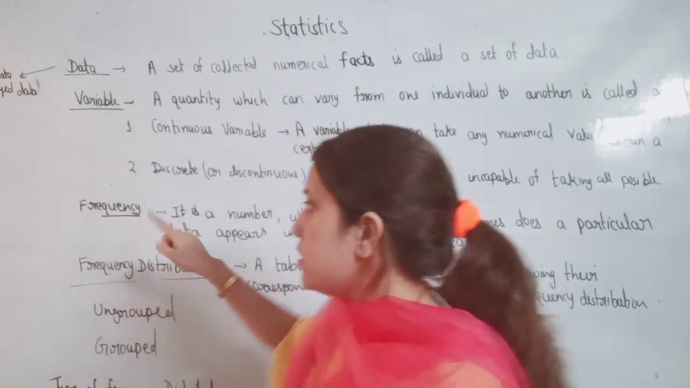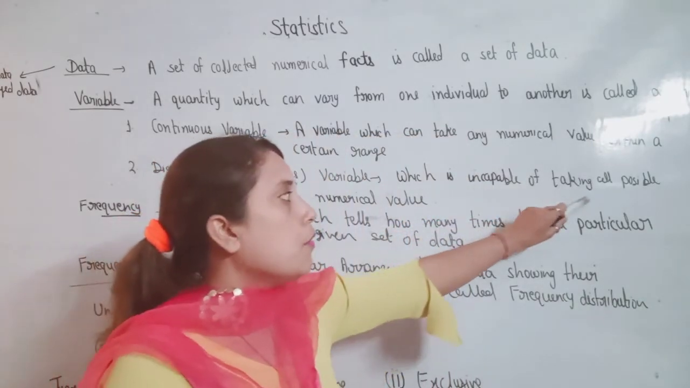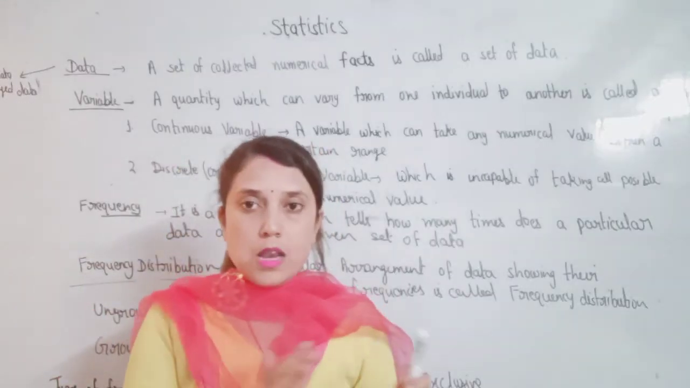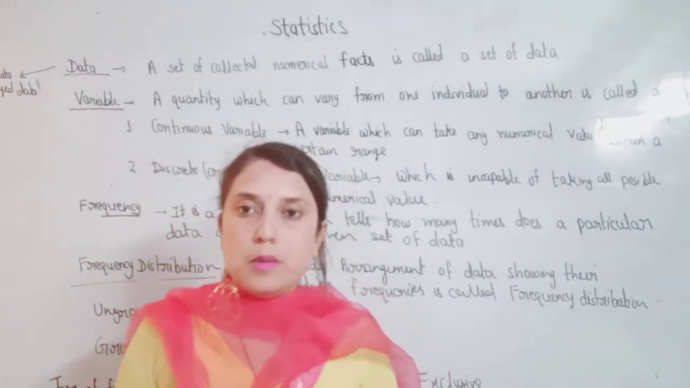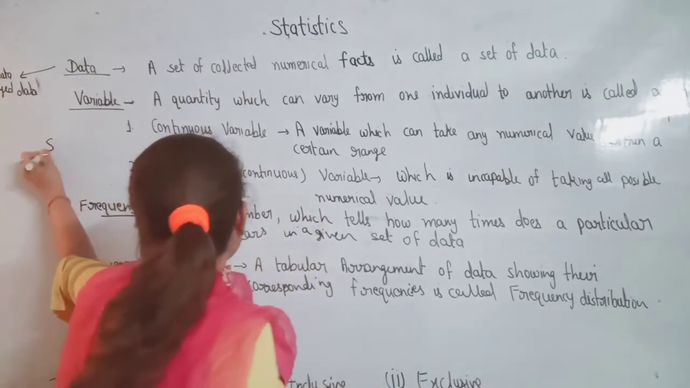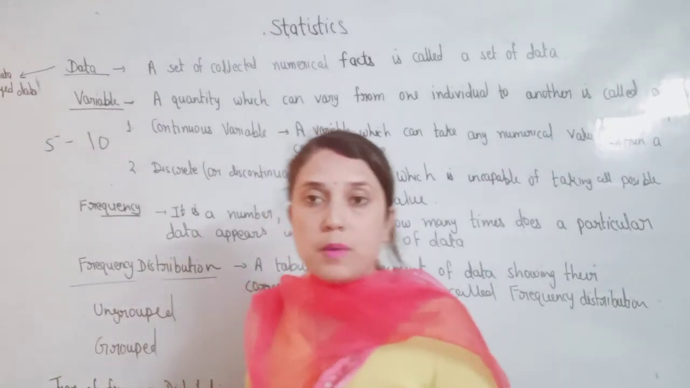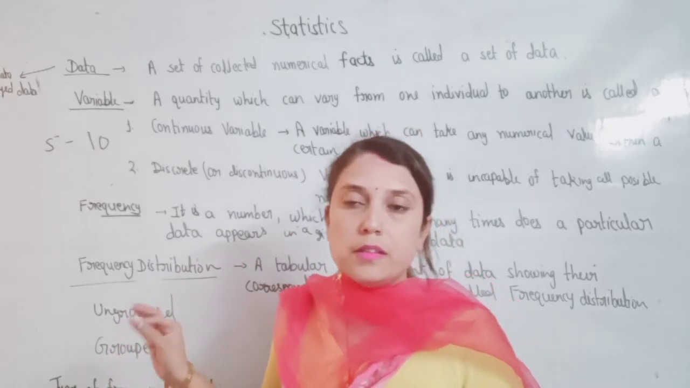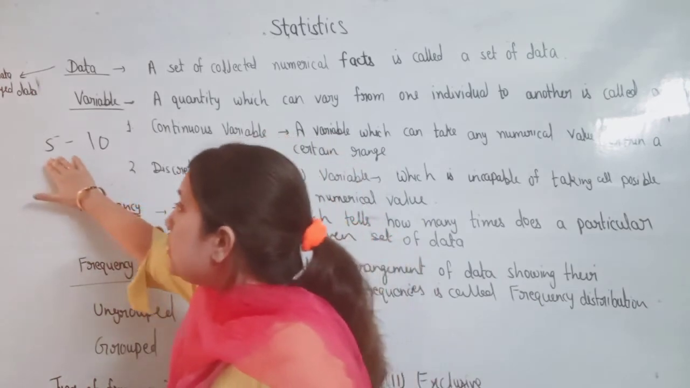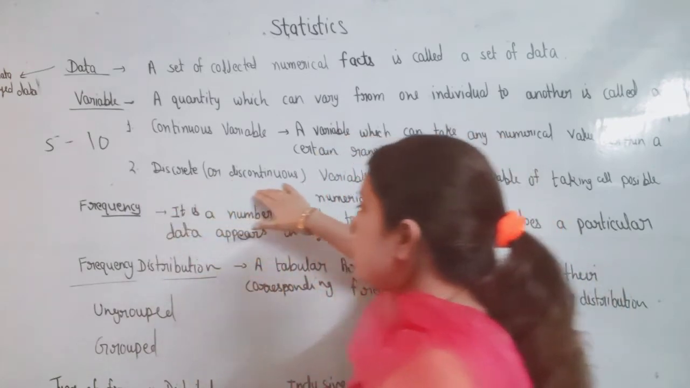But what is discrete data? Discrete data means a variable which is incapable of taking all possible numerical values. When we talk about the number of family members in a family, suppose it varies from 5 to 10. So the number of family members is always a perfect number. It can't be in decimal form. So this is called discrete, as opposed to continuous data.